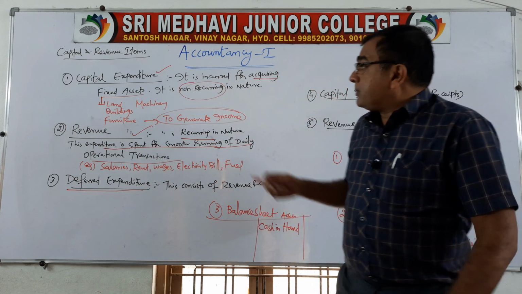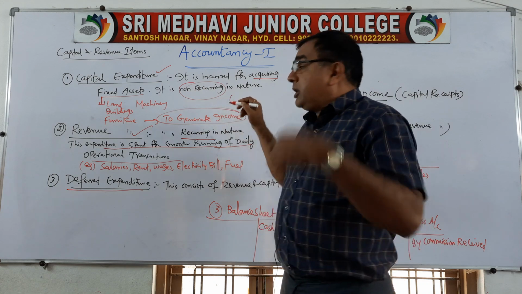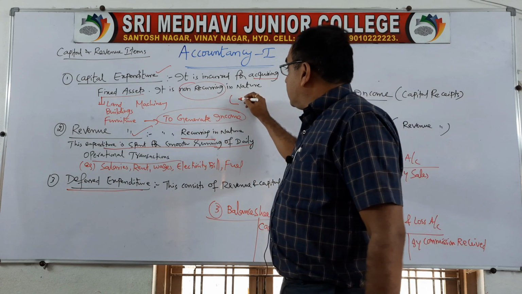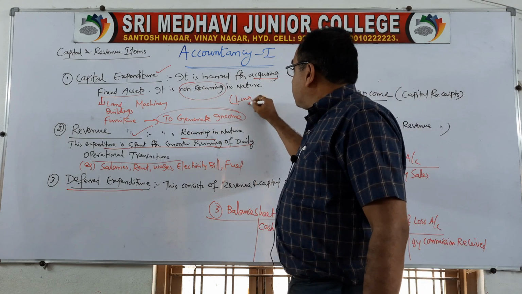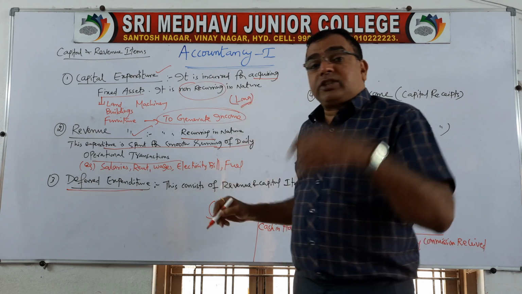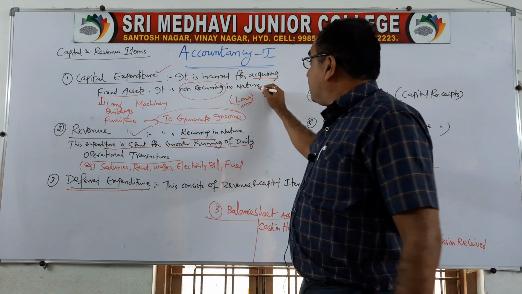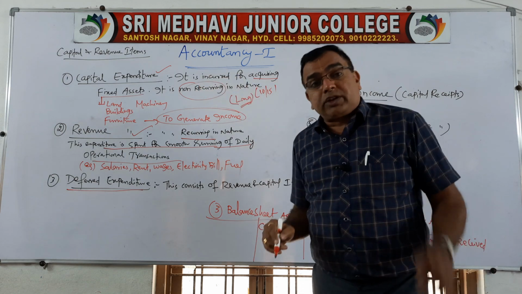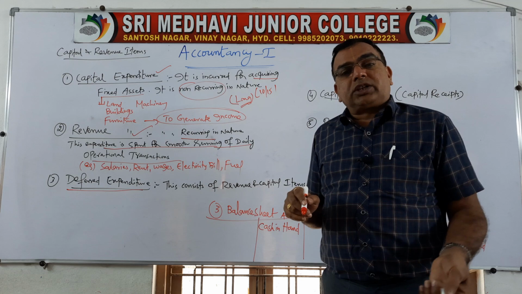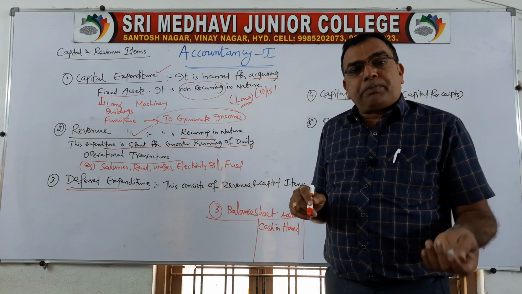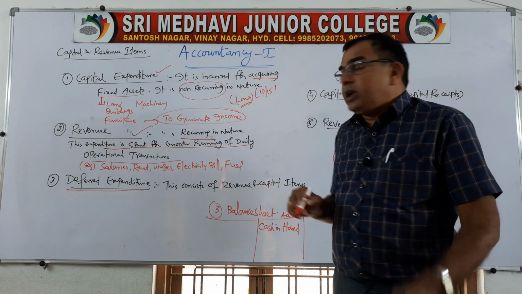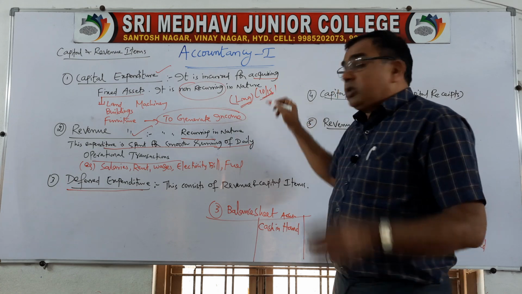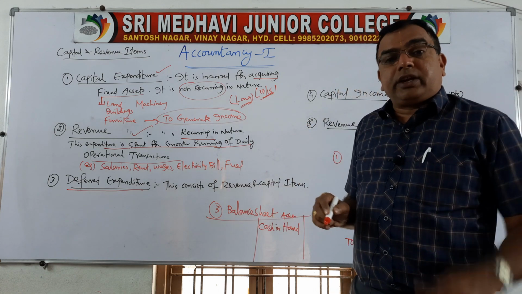Normally, the benefit of capital expenditure is derived over a long period, maybe 10 years or 15 years. Once you buy furniture, construct a building, buy a computer, or buy machinery, its benefit will last more than 10 years, or up to 15 or 20 years.